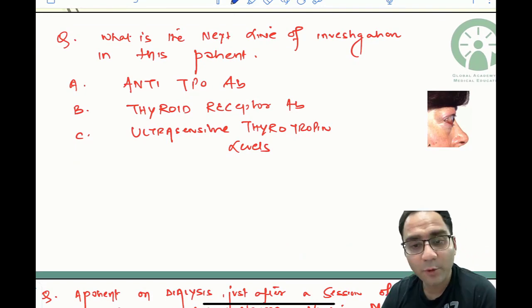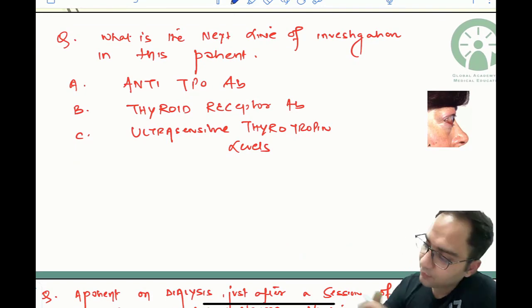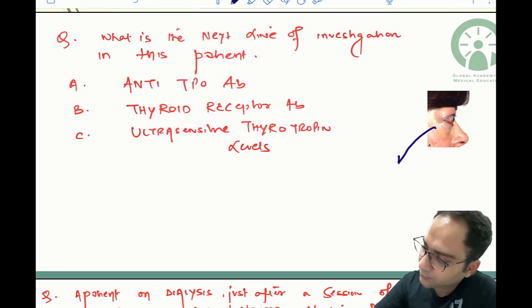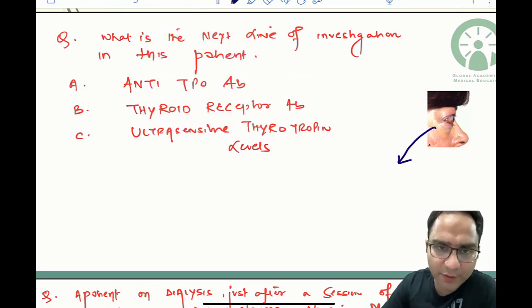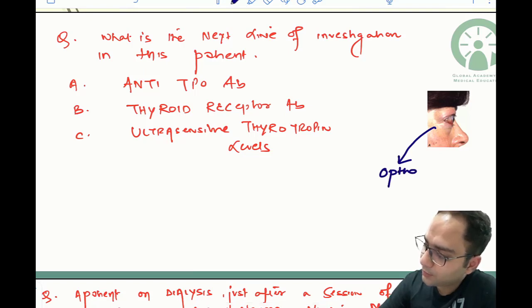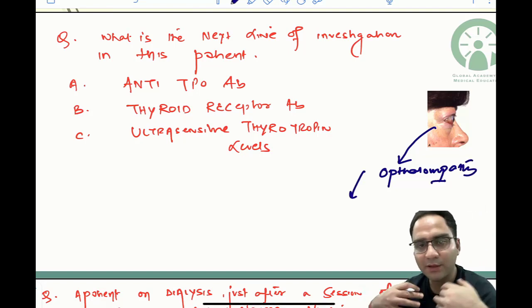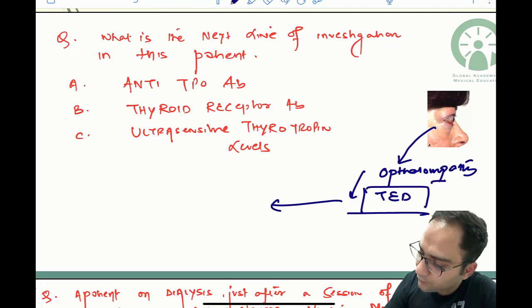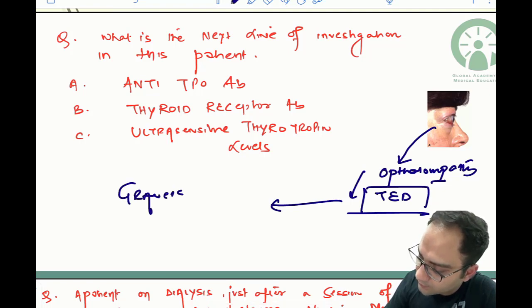Now, the next important question that was asked is from thyrotoxicosis. So you had a similar kind of image in your exam, where they are showing you that the patient is having an ophthalmopathy, and the options that they have given clearly show that the patient is having thyroid eye disease, which you most often see in Graves' disease.